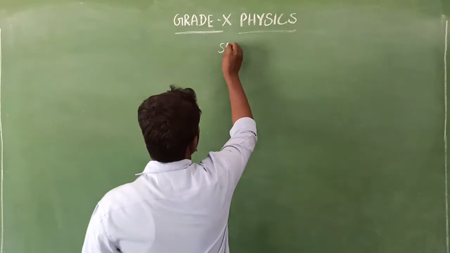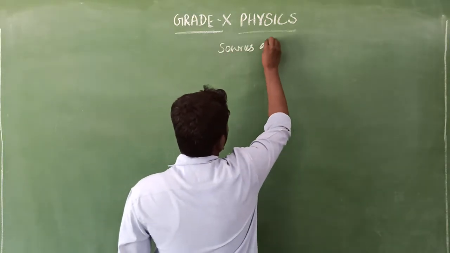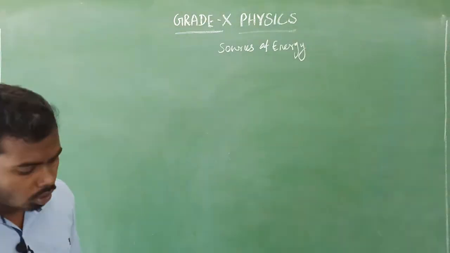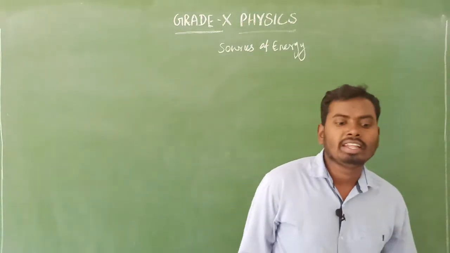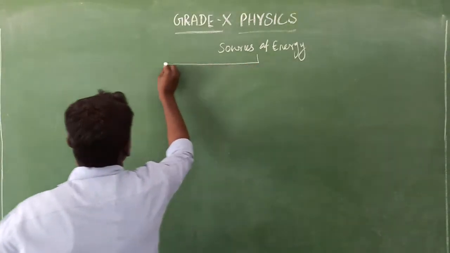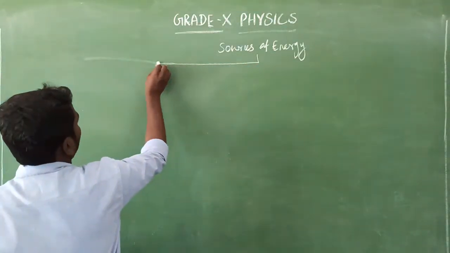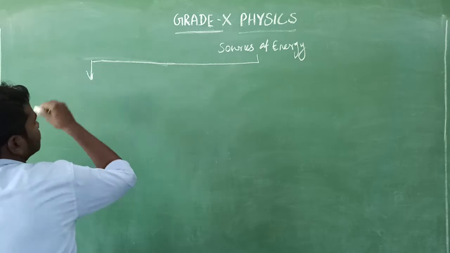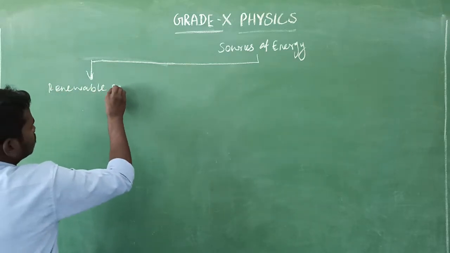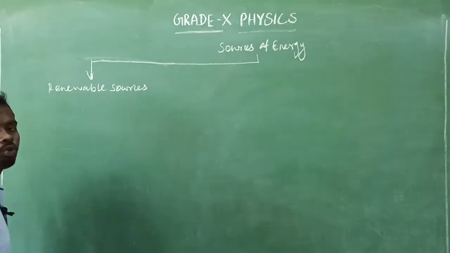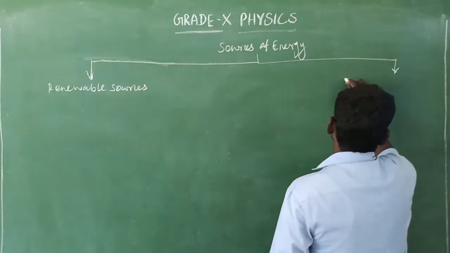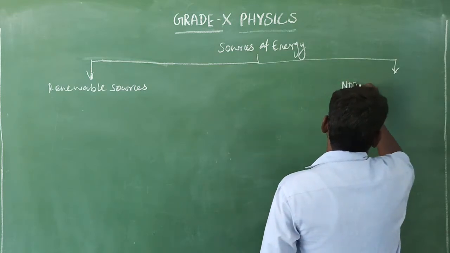So first, what is that? Sources of energy. So all sources of energy can be divided into two categories. First one, what is that, sir? First one, yes, that is renewable sources of energy. Second one, what is that, sir? Second one, yes, of course, non-renewable sources of energy.